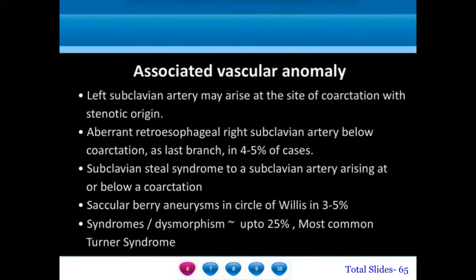Subclavian steal syndrome, caused by a steal of the blood in the circle of Willis to a subclavian artery that is arising at or below the level of the coarctation, may sometimes be seen. In the circle of Willis, saccular berry aneurysms can occur in about 3 to 5% of the cases. Coronary atherosclerosis is more accelerated in relatively younger patients with coarctation. Coarctation may be associated with syndromes or dysmorphism in up to around 25% of the patients. The most common chromosomal abnormality is Turner's syndrome.